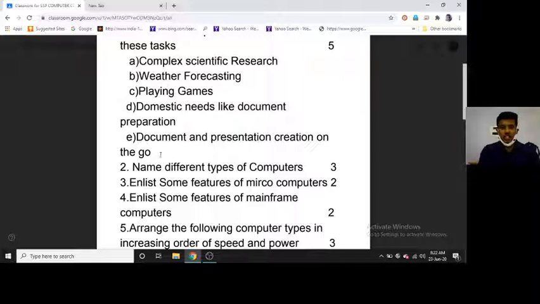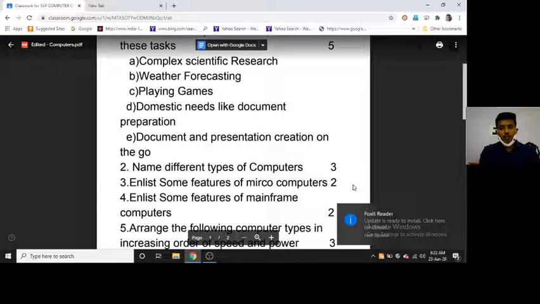Document and presentation creation on the go, that is mobility, portability, it's a laptop. Document and presentation creation on the go, it's a laptop computer, which is part of the microcomputers. Those who wrote microcomputers, it is also correct, but since they clearly mentioned on the go, it will come as a laptop.